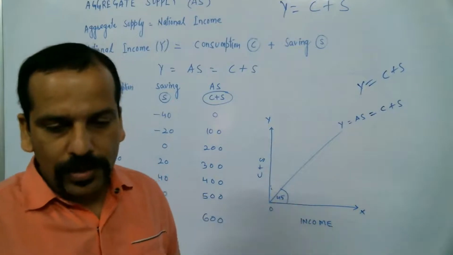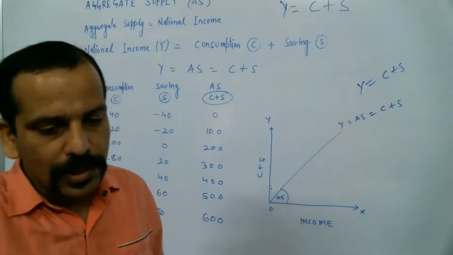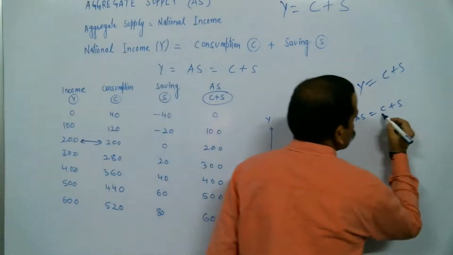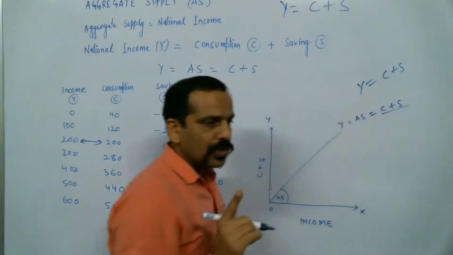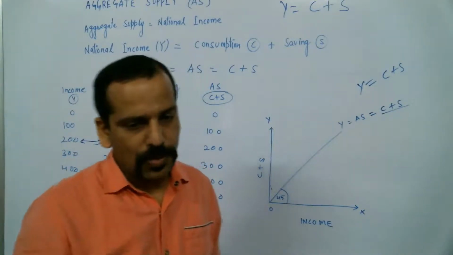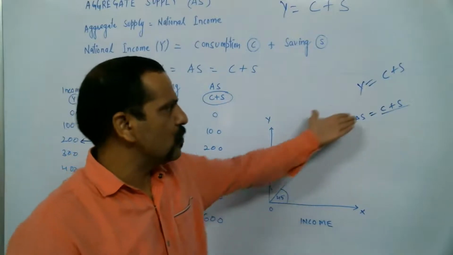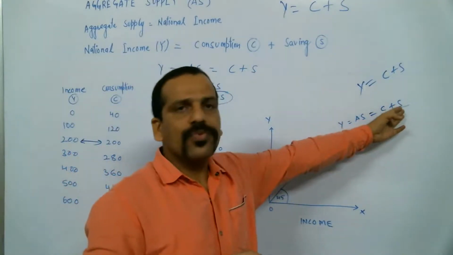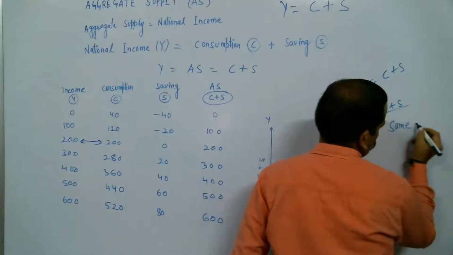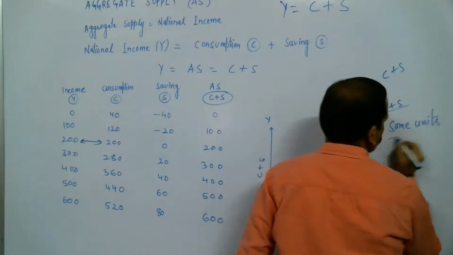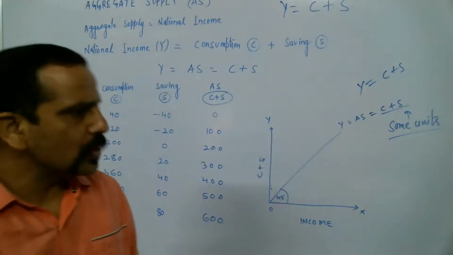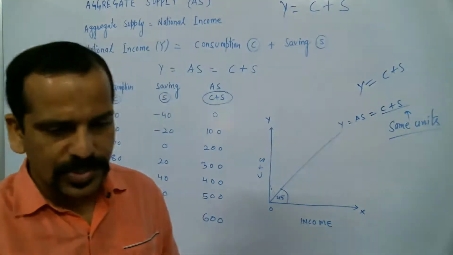Since the two variables are measured in the same units, we don't use different units for consumption or different units for saving. To measure both the commodities, we are using the same units.